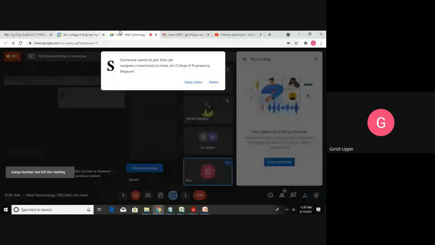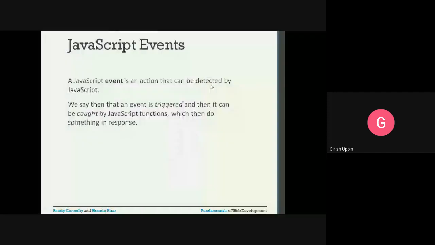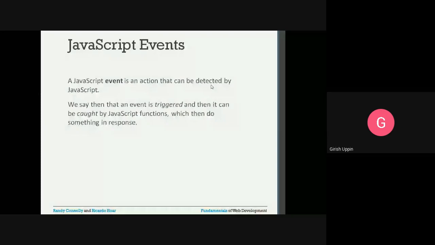And why are events essential for programming? Because based on certain actions, we want to carry out certain functionality. For example, you have a button and you are taking some kind of data and you are going to run an algorithm on top of that. So once you get all the data and click on the button, then from that button's on click event, you can initiate the script that will do the calculation, that will run the algorithm. That is how, for any action you want to carry out, you can base it on the event.